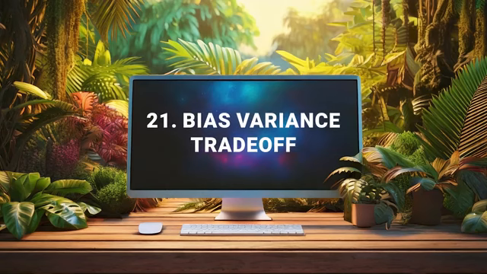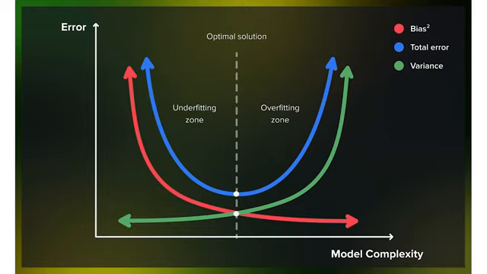The bias-variance trade-off is a fundamental concept in machine learning that describes the tension between a model's ability to minimize bias and variance at the same time. As model complexity increases, bias typically decreases because the model can capture more complex patterns. But variance increases because the model becomes more sensitive to changes in the training data.